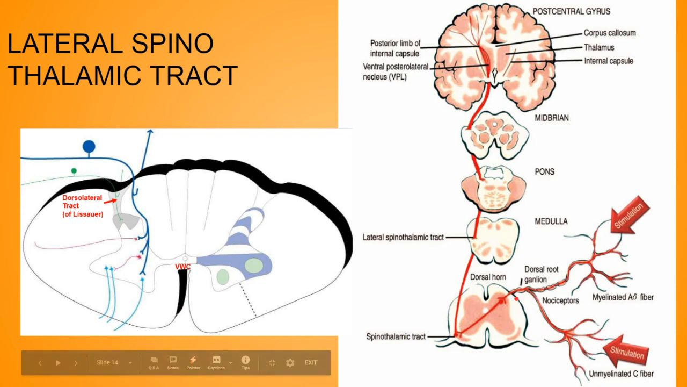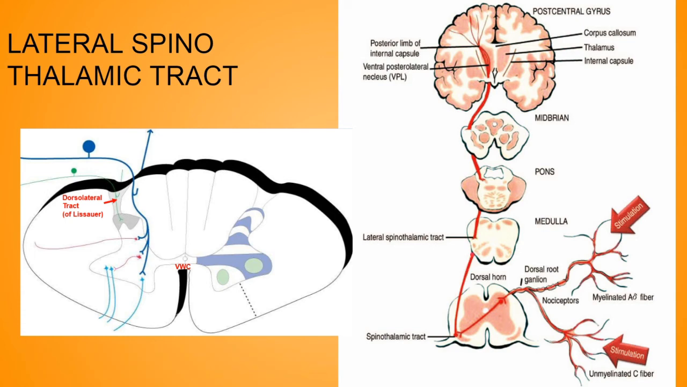So just remember, after coming out as first order sensory neurons, it will enter the spinal cord at the posterior horn, ascend 1 to 2 segments in the dorsolateral tract of Lissauer, and then relay in the posterior horn by synapsing with the cells of the substantia gelatinosa. Now the second order cells of the substantia gelatinosa will cross to the opposite side by the anterior commissure, and then continue upward as the lateral spinothalamic tract.